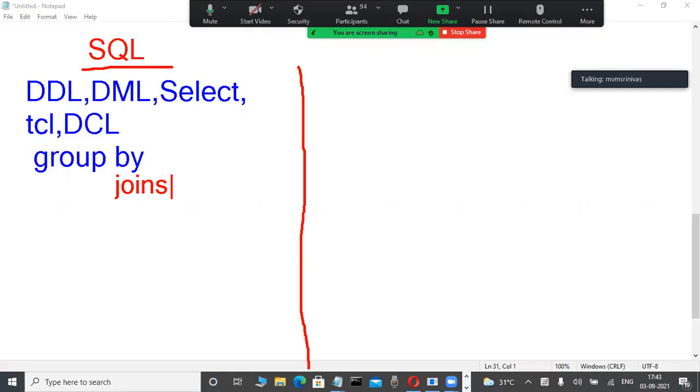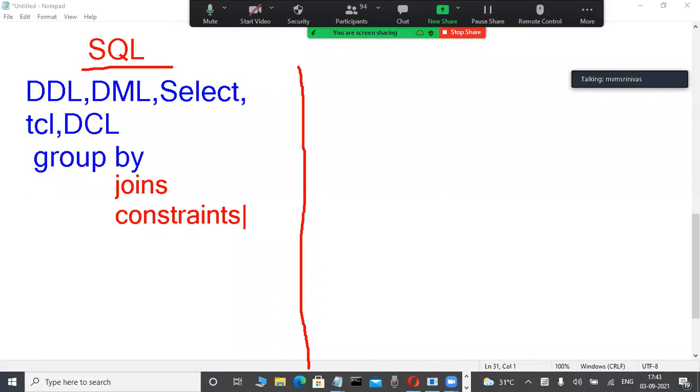In any type of project you work on, in OLTP, or Java backend with Oracle, or .NET backend with SQL Server, joins are used most of the time in company work. Not only that, the main concepts are constraints: primary key, foreign key, check, unique, not null. With master table and child table, there are so many concepts when we are deleting data, and so many transactions. In relational databases you must be familiar with these things.